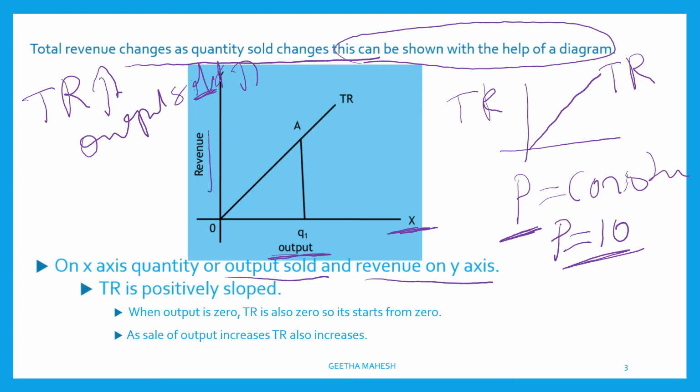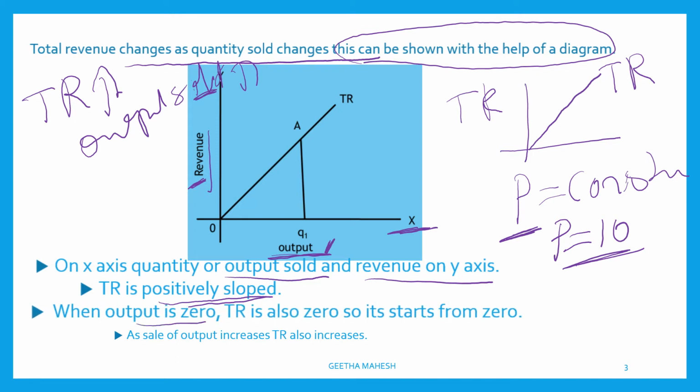Total revenue, you can see in the diagram, slopes positively. It moves upward. There is a positive relationship between total revenue and output sold. When output sold is 0, total revenue is also 0, so it starts from 0.